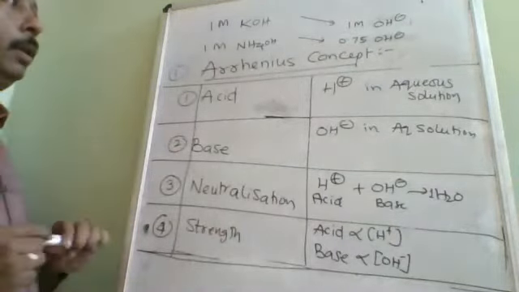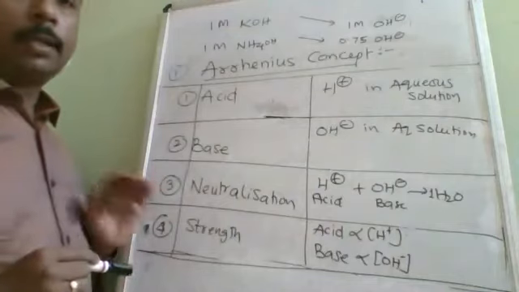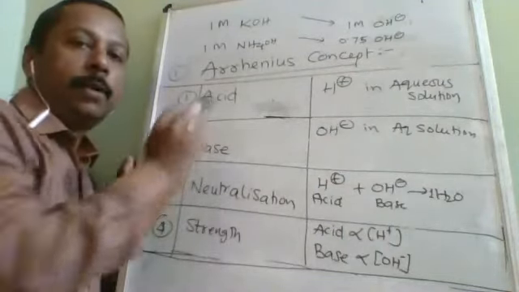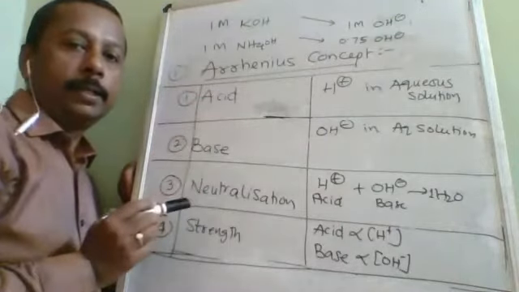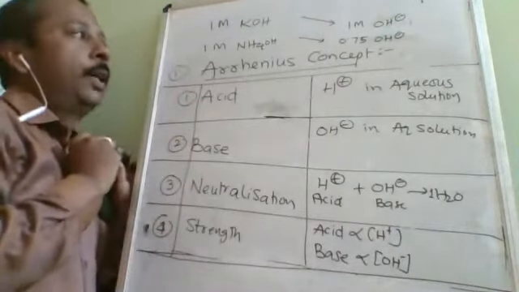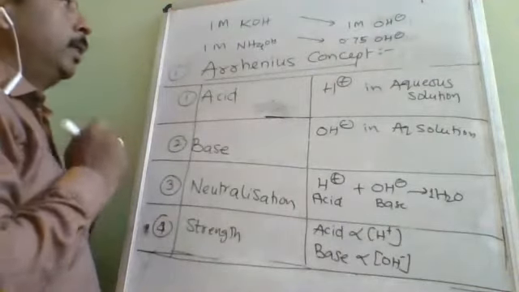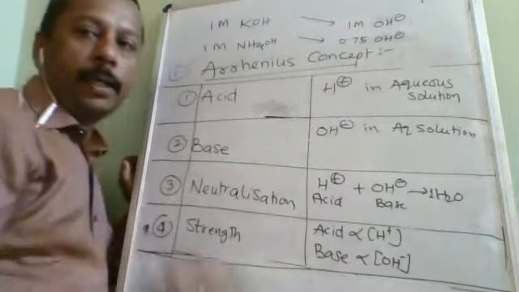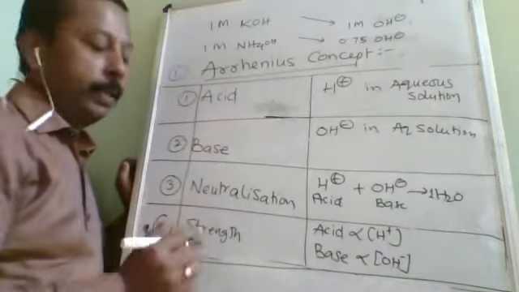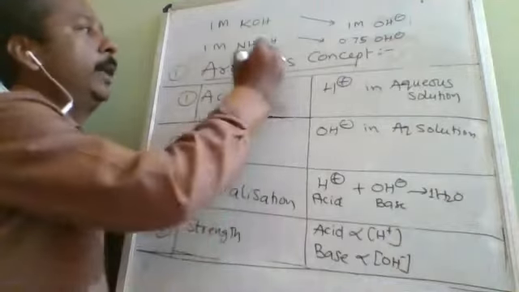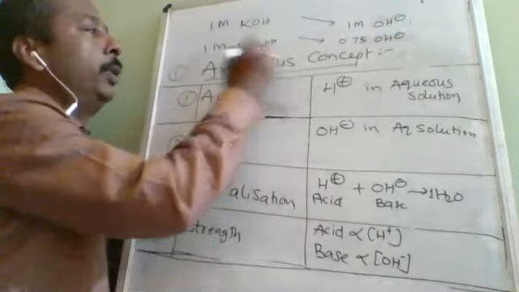Is it understood? So Arrhenius concept: what are the advantages, what are the disadvantages, and what are the important points in it? Now, after the successful theory of the Arrhenius concept, the main drawback came when it was unable to explain the basic nature of ammonia.